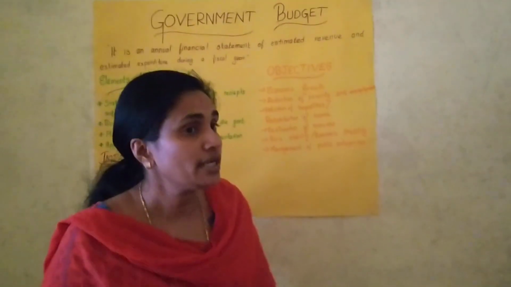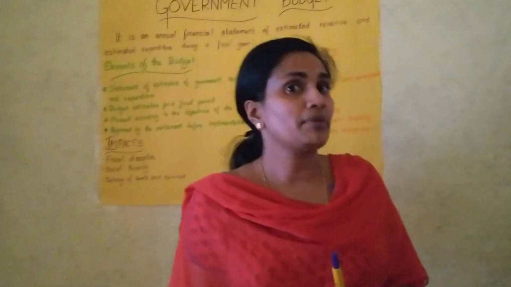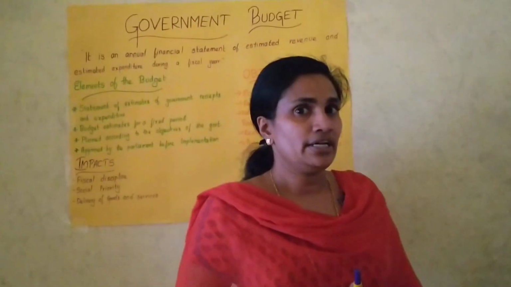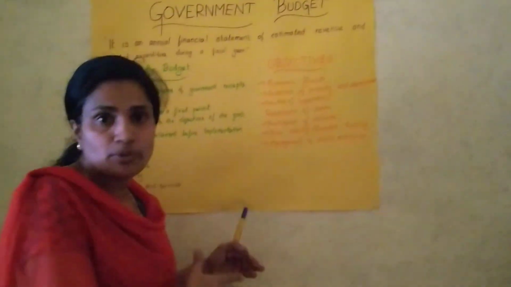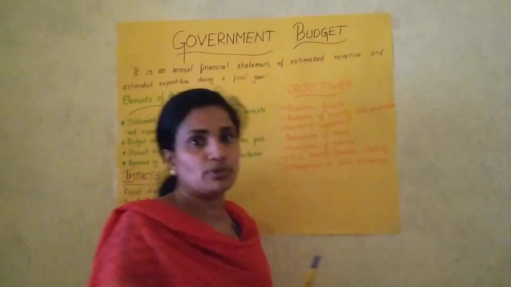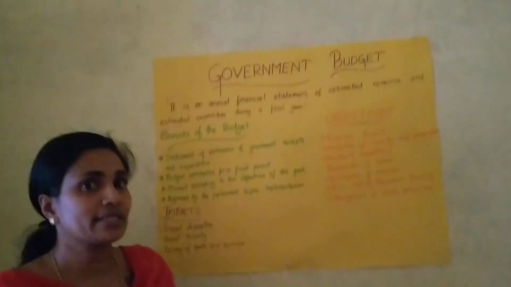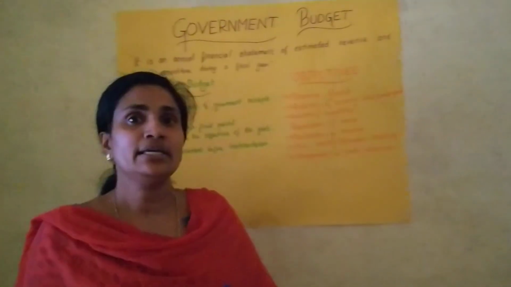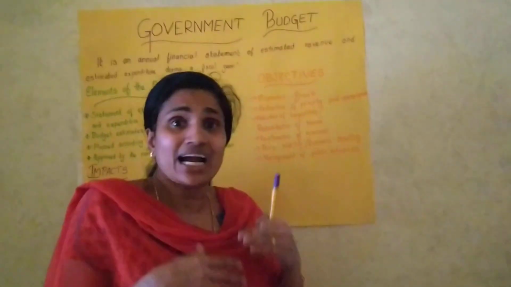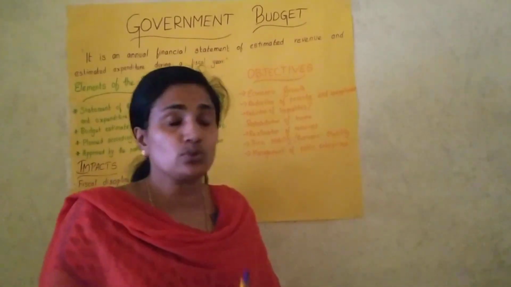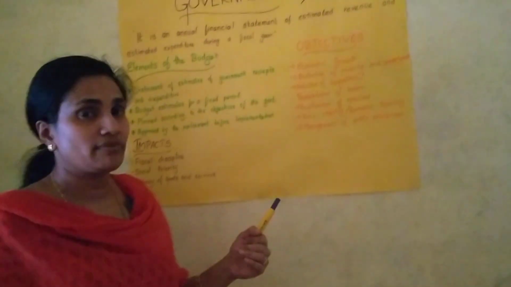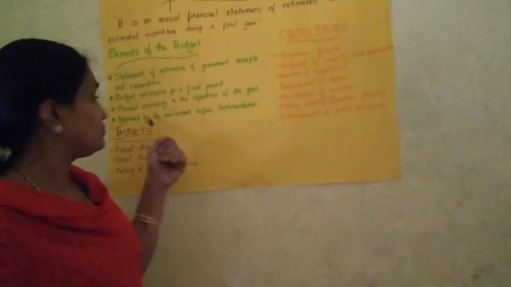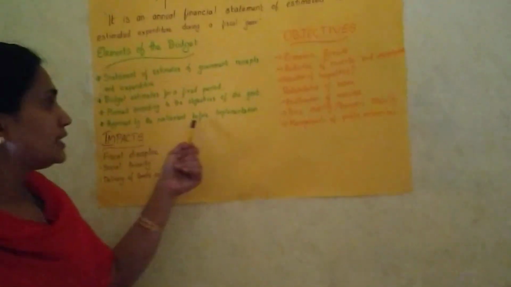The present Union Finance Minister, as you know, is Nirmala Sitharaman. She presented the annual budget in the parliament on the last working day of February 2020. But her government could not implement this budget immediately, because they can implement the budget only after getting the approval of the parliament.